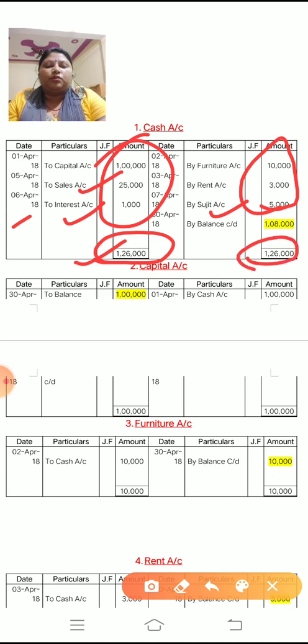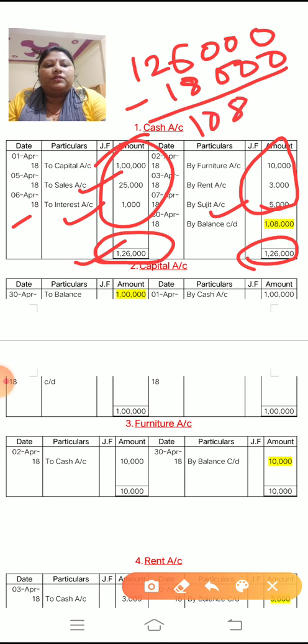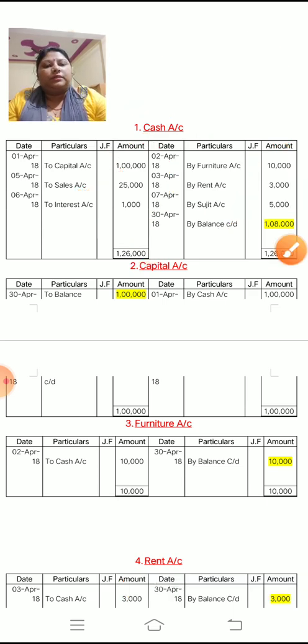The greater side total you have to write down on both sides, and after that subtract. 1,26,000 subtract 18,000, and the answer which is left is 1,08,000. This is the balance c/d. And always remember, balance c/d you have to write down as on the last day of each month. So here the month is April, and in the month of April the last date is 30. So 30 April 2018, by balance c/d.